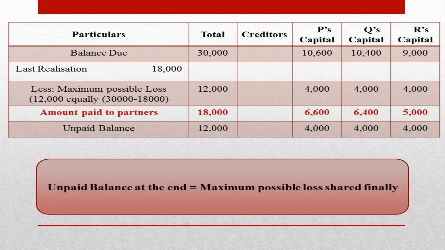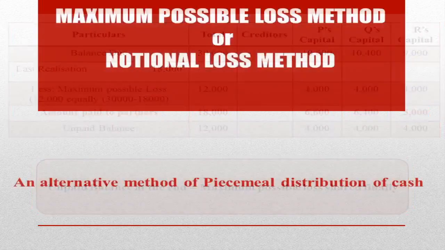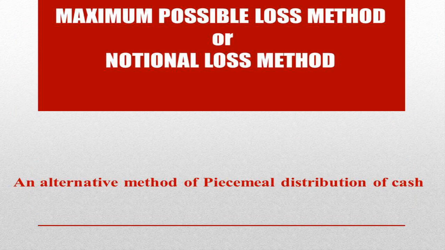Then again the point to be noted here is that the unpaid balance which is calculated at the last stage is exactly equal to the maximum possible loss which is distributed to partners in the last stage. Unpaid balance at the end is equal to the maximum possible loss shared finally.